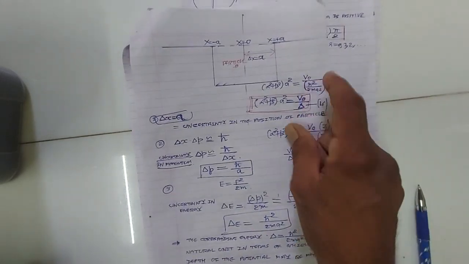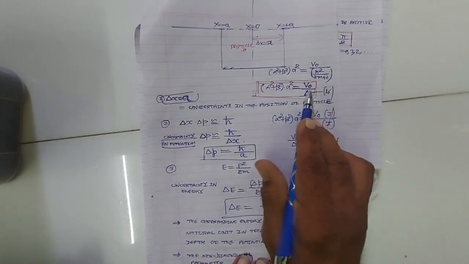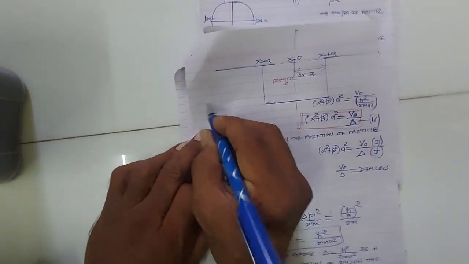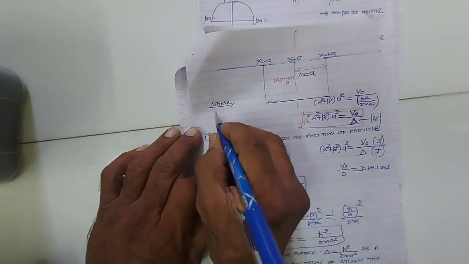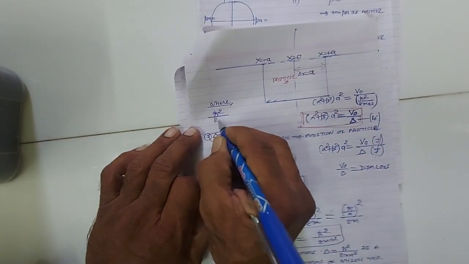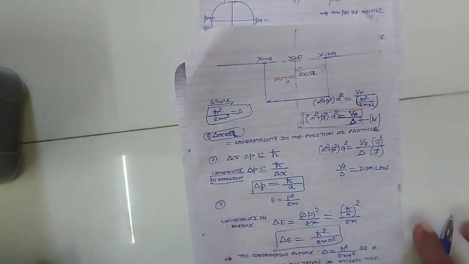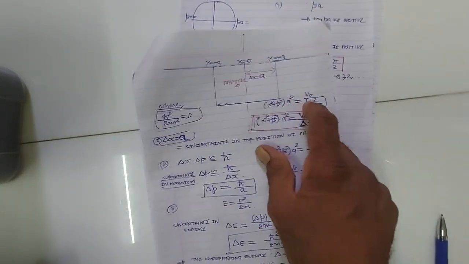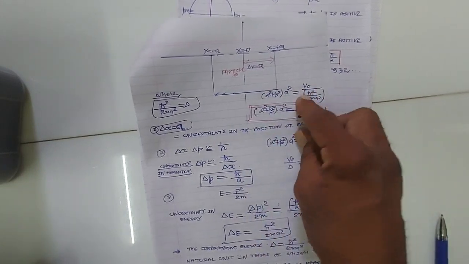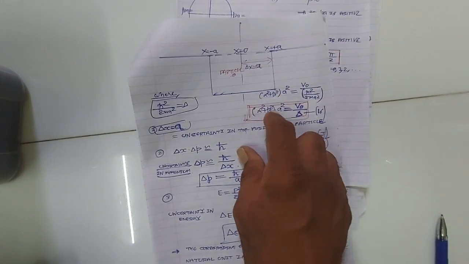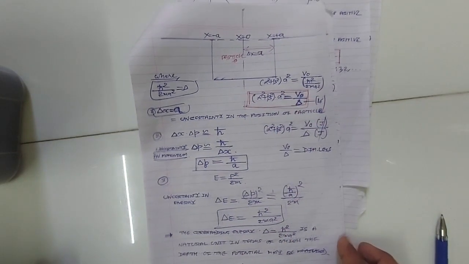Where this delta, h cross square upon 2m, आपको याद रखना है. If I define h cross square upon 2m by delta, then this equation will be alpha square plus beta square into a square is equal to v0 upon delta.